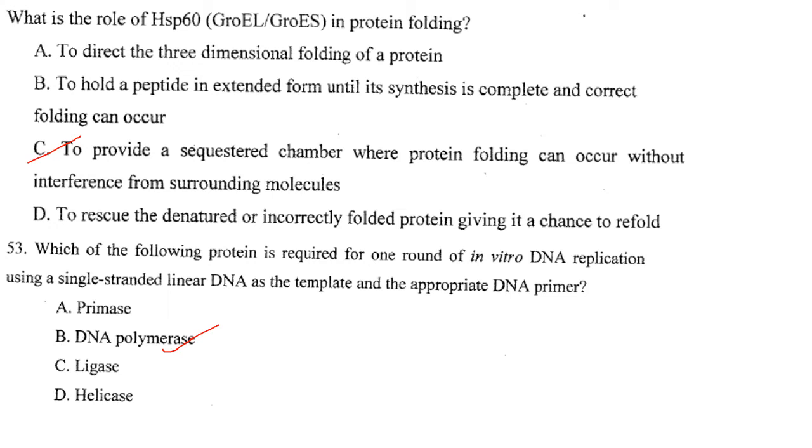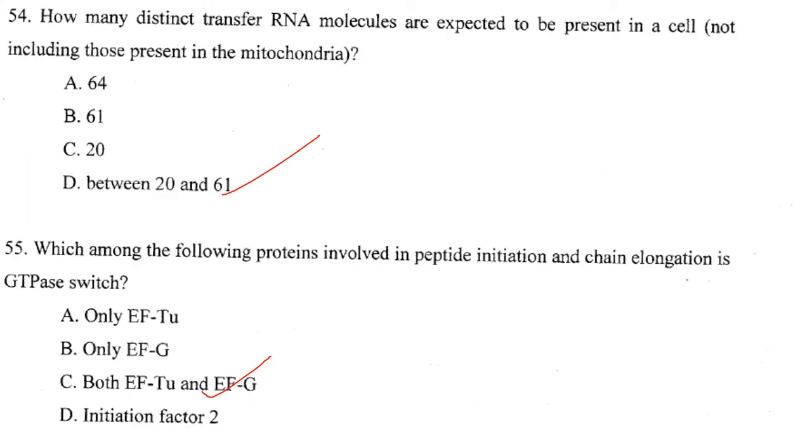Ligase is not needed, it is for joining DNA. Helicase is for unwinding the helix. We are provided with single-stranded DNA, so that also is not needed. So we require only DNA polymerase. Answer is option B.